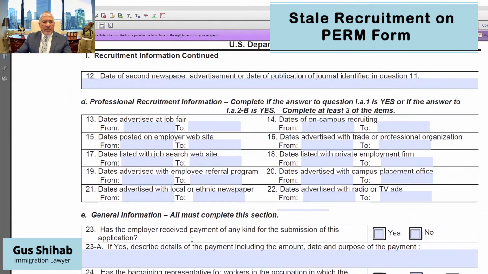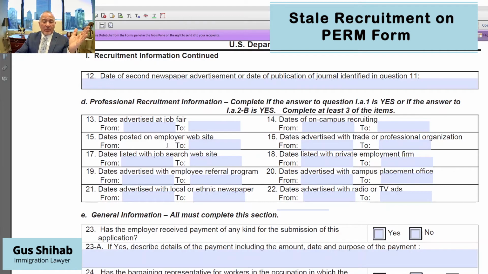In here, on top of page 5, there is a whole bunch of boxes for the attorney to state what it is that they did, whether it is a job fair, employer's website, from what date to what date, and so forth and so on. If the beginning of any of these dates is more than 180 days from the date of the filing of the PERM application, then that is a fatal error, because none of those recruitment activities can be more than 180 days before the filing of the PERM application.